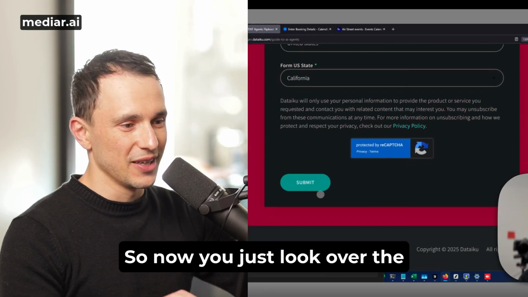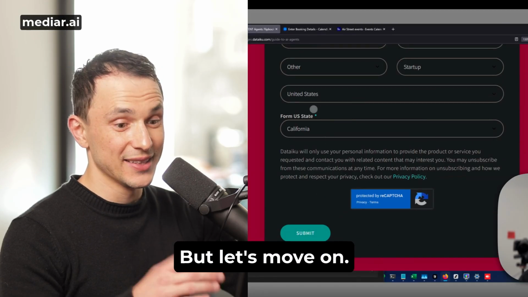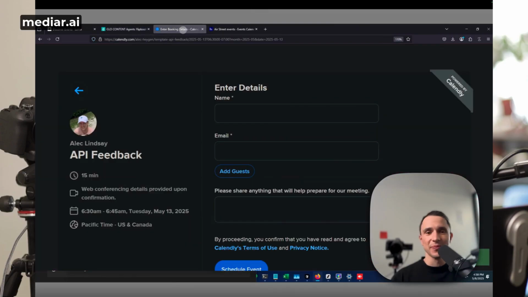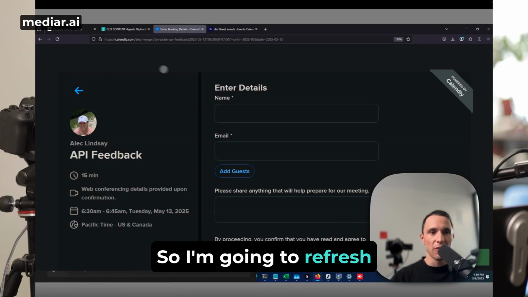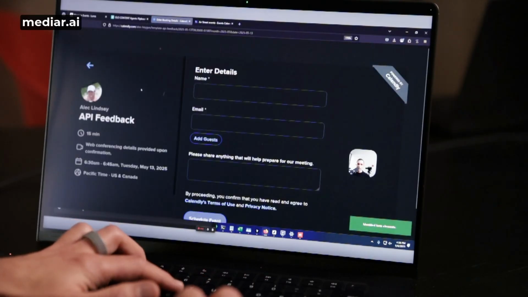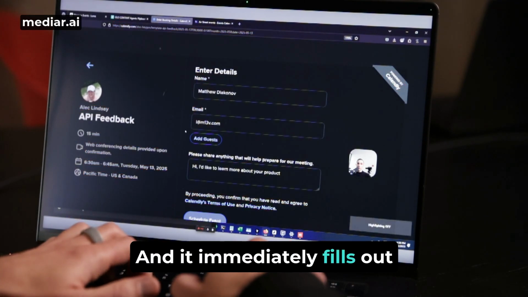So now you just look over the data and press submit. Let's move on. Take another example. Here we have a Calendly link. Let's see how it works. I'm going to refresh the page, and it immediately fills out the entire application.